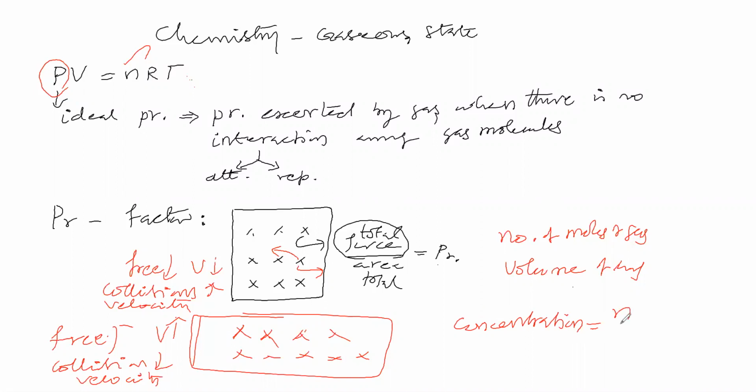Concentration is equal to the number of moles of gas divided by the volume of gas. It is called concentration. Now see whether the concentration factor and the pressure of gas are related. What is concentration? There are concentrated solutions and dilute solutions. In the lab, we use concentrated sulfuric acid. When using it, we have to be careful that it does not fall on the skin or body.